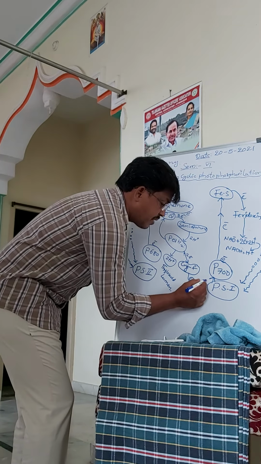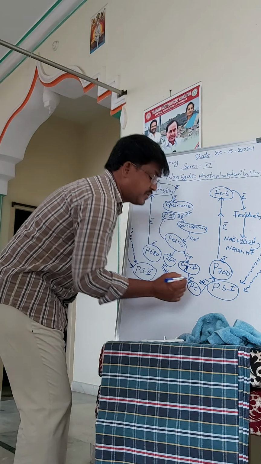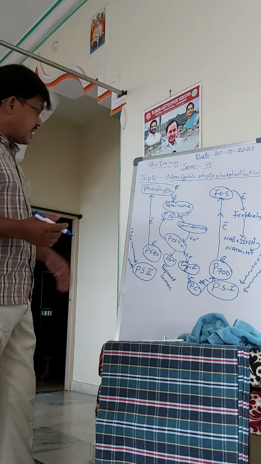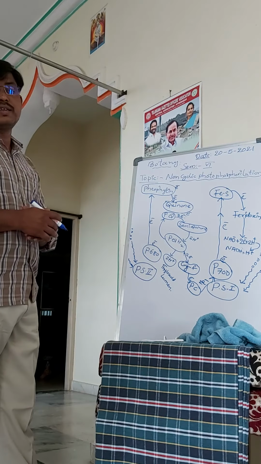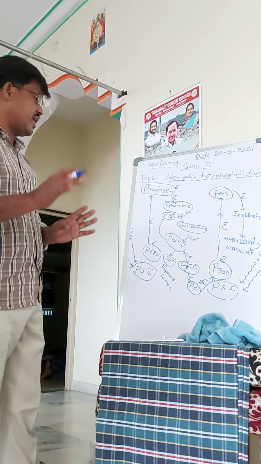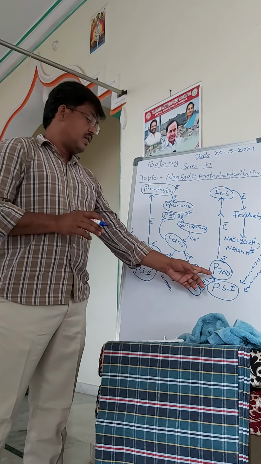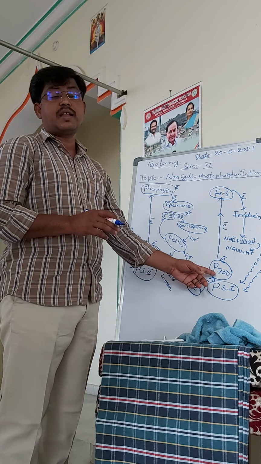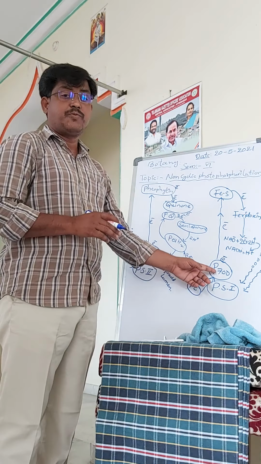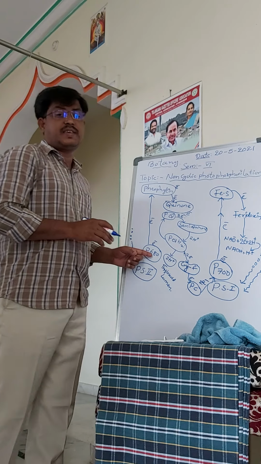So this is something about the non-cyclic photophosphorylation. Here the deficiency of the electron at P700 is fulfilled from the plastocyanin.